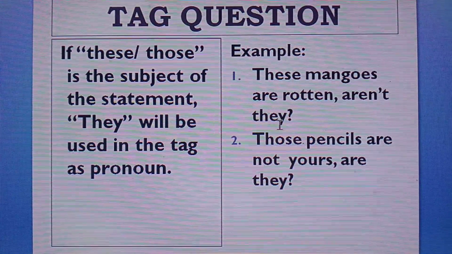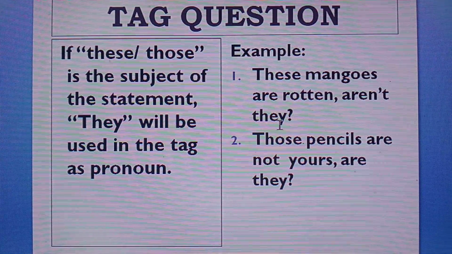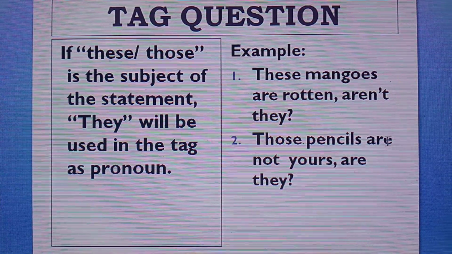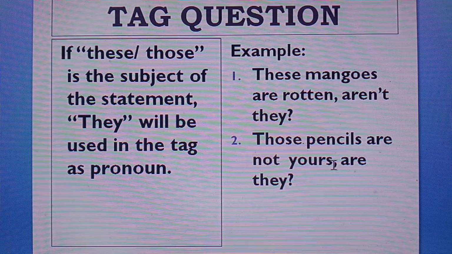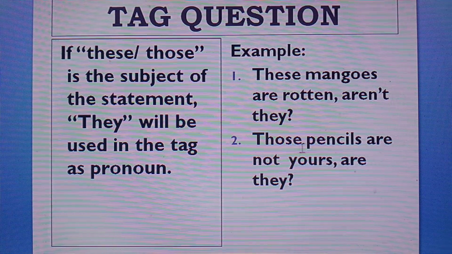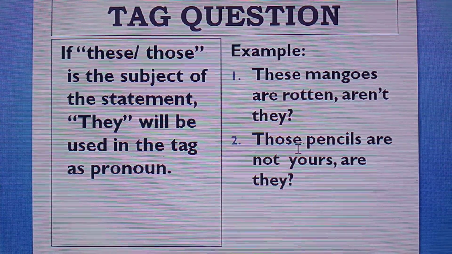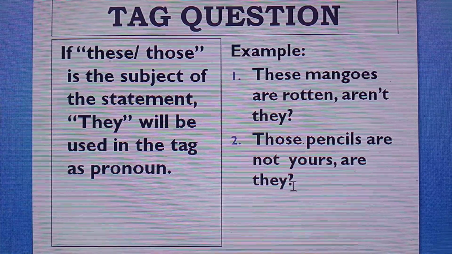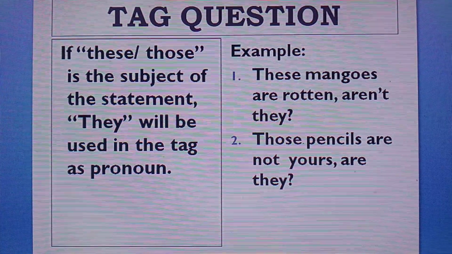So the pronoun they is used here. Those pencils are not yours. Those is the subject of the statement, so the pronoun they is used in this tag.